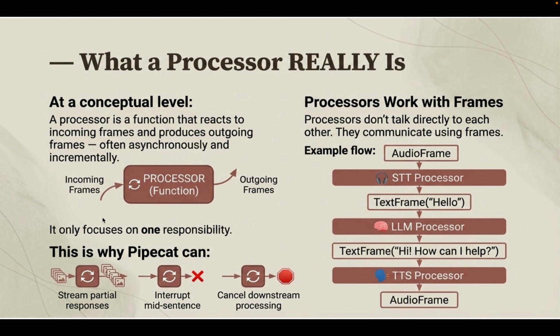Here is one more example via diagram: incoming frames, processor function, outgoing frames. This is what makes streaming partial responses possible, interrupting mid-sentence, and cancelling downstream processing. Because of these processors we can do all of these things, and a processor works with frames. This is the whole concept of a processor.